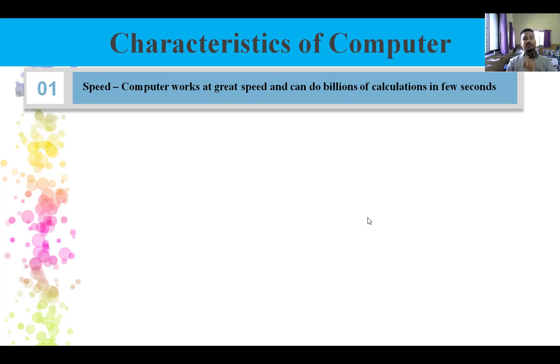But a computer will not get slow. It can do billions and millions of mathematical and logical operations within a few seconds, and that speed will continue, it will not be reduced. That is why speed is the most important characteristic of a computer.